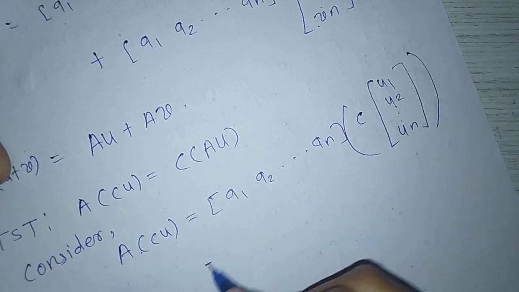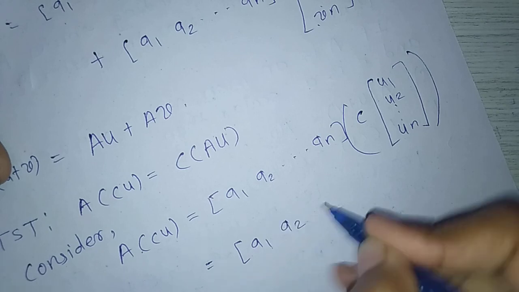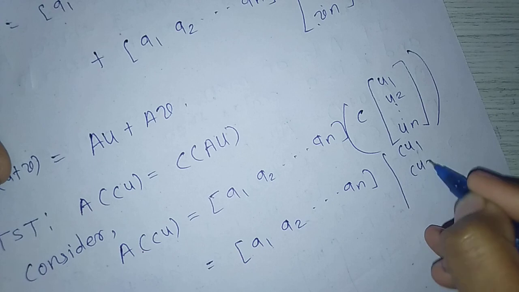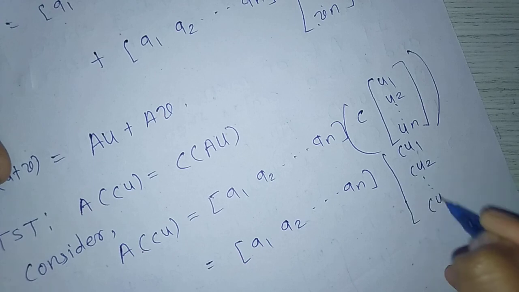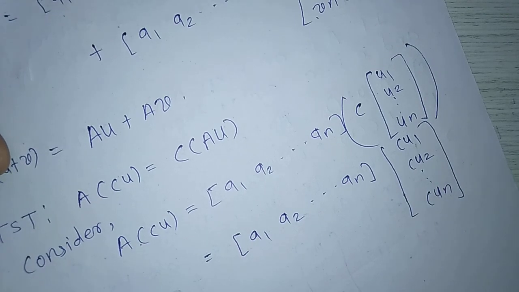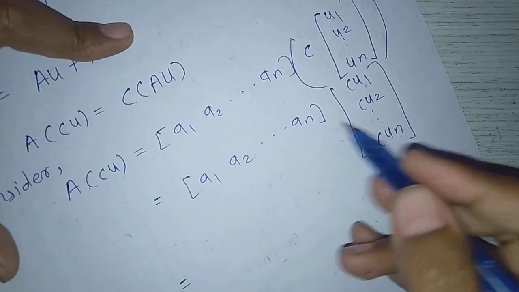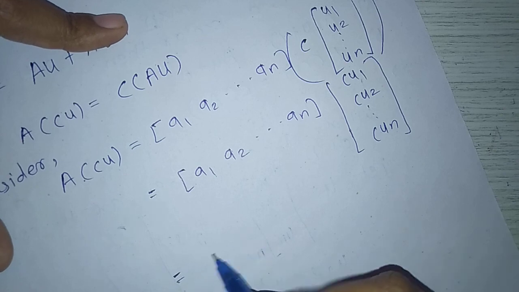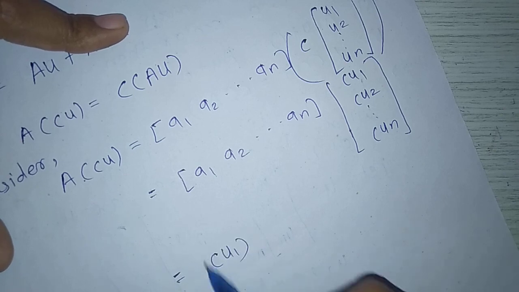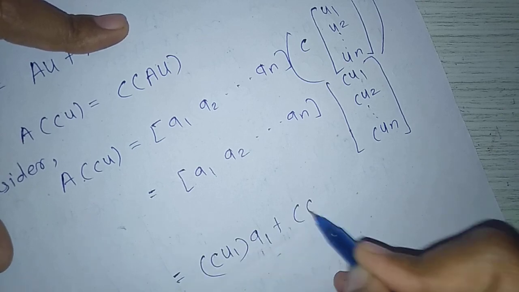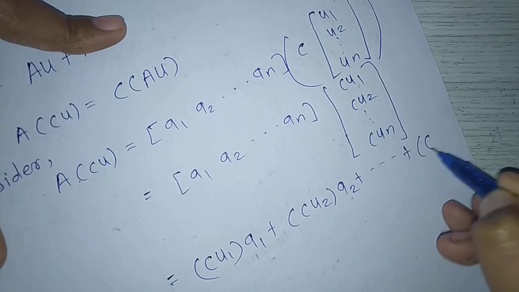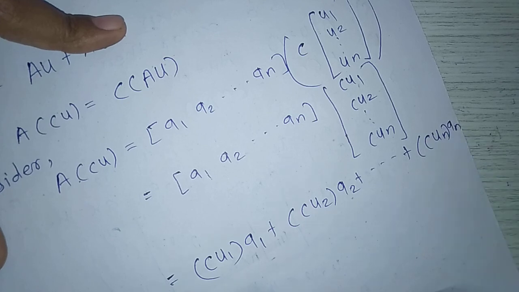By scalar multiplication we get (c u1, c u2, and so on, c un). Multiplying these two matrices, we get c u1 a1 + c u2 a2 plus and so on plus c un an.